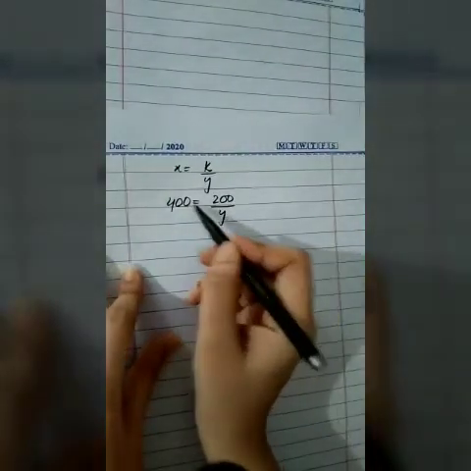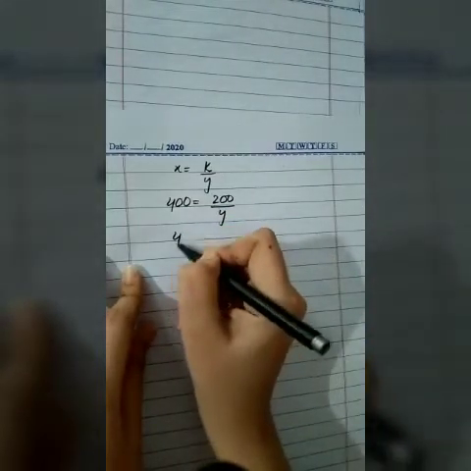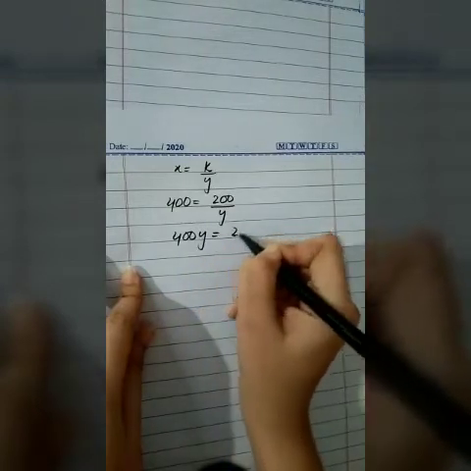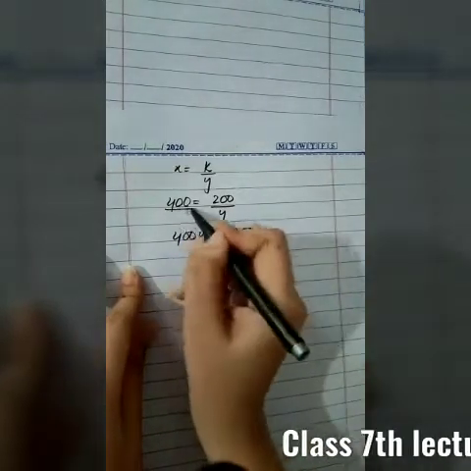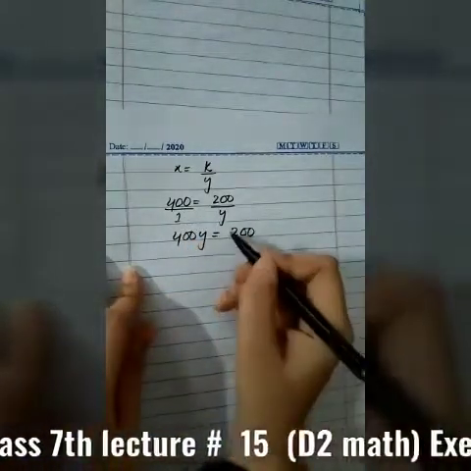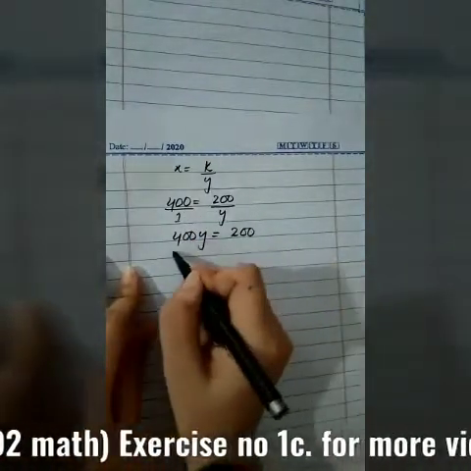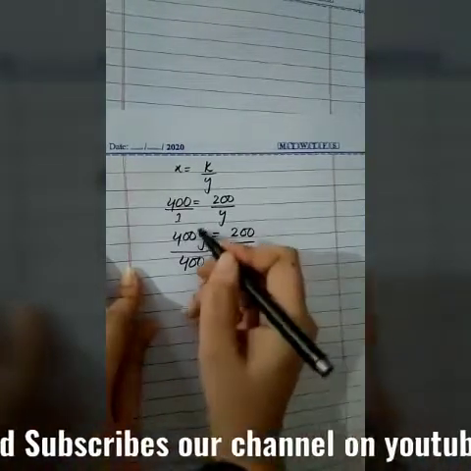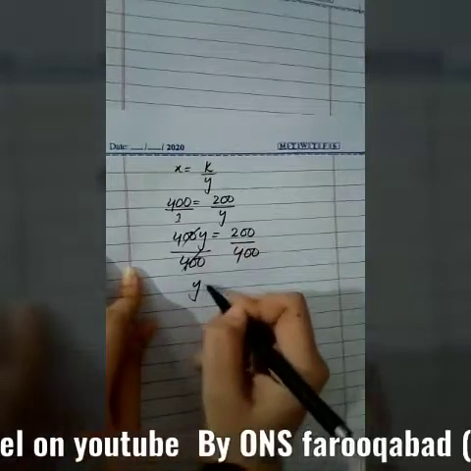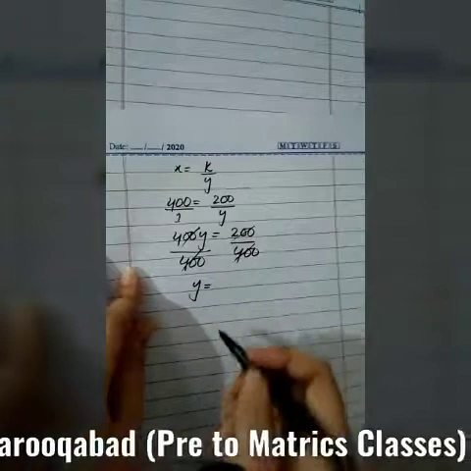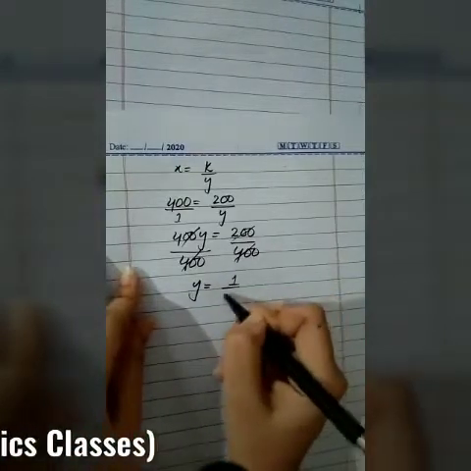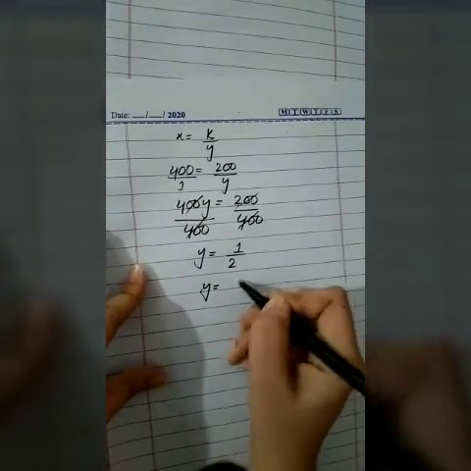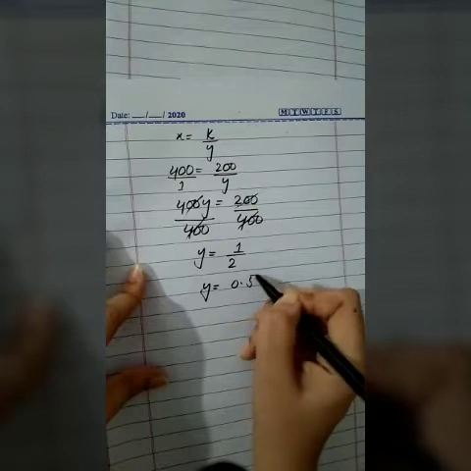So students, this will be cross multiplied. So 400y is equal to 200. We want to find the value of y, so we will divide by 400 on both sides, because we want to find the value of y. So it will be 1 by 2, or y is equal to 0.5.